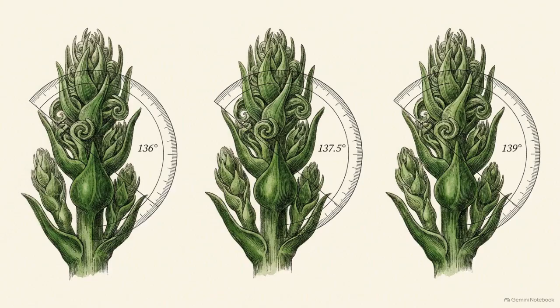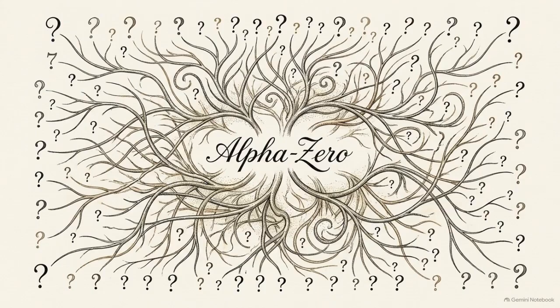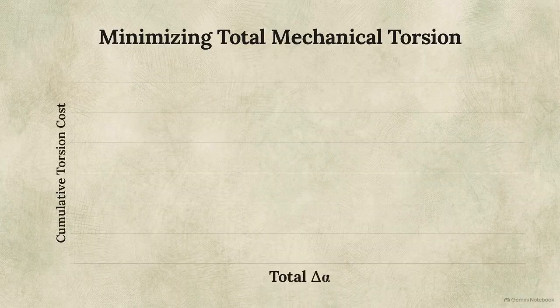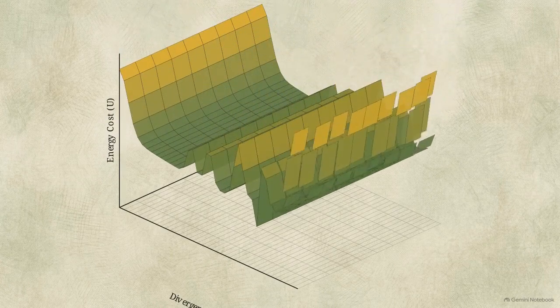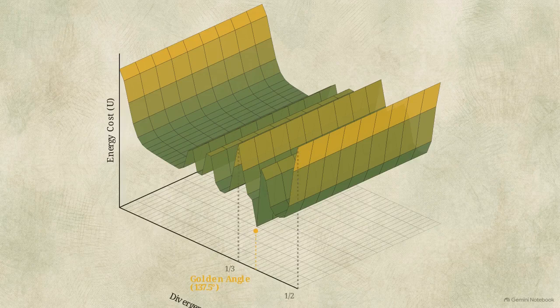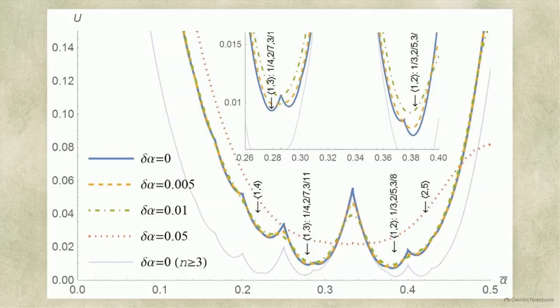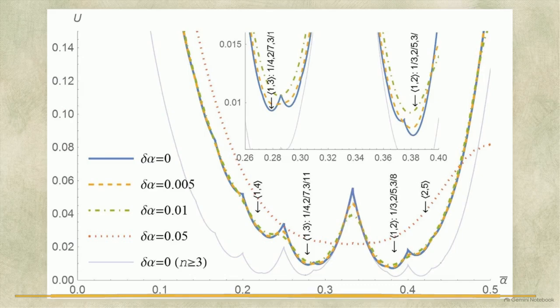But biology is rarely perfect. This trait has a standard deviation, meaning the initial starting angle fluctuates slightly between individual plants. The ultimate evolutionary problem is finding an initial alpha 0 angle that minimizes the total sum of delta alpha over the plant's entire development. Solving this requires mapping every possible divergence angle against its mechanical energy cost, revealing the evolutionary landscape. This chart maps that exact calculation, plotting every possible divergence angle against the energetic cost of twisting.